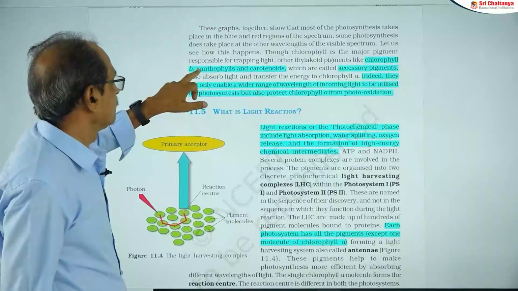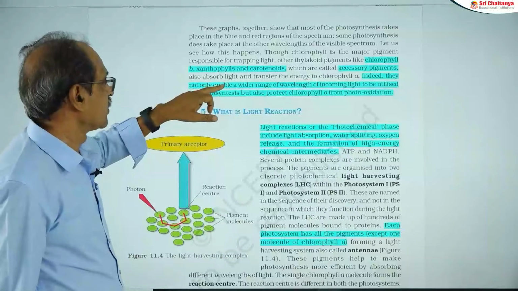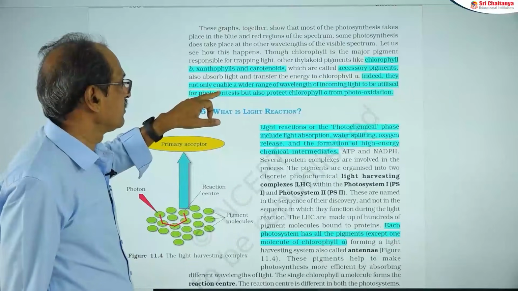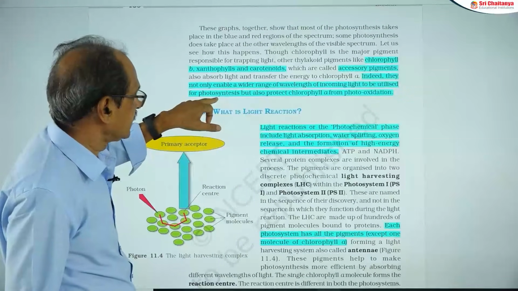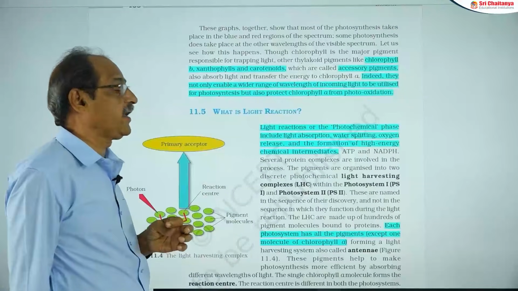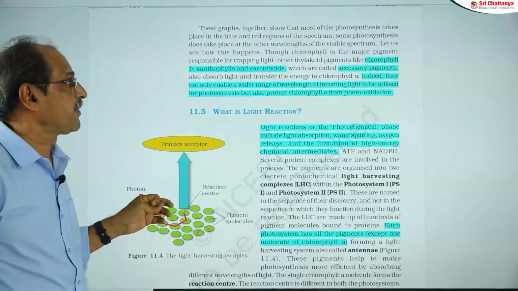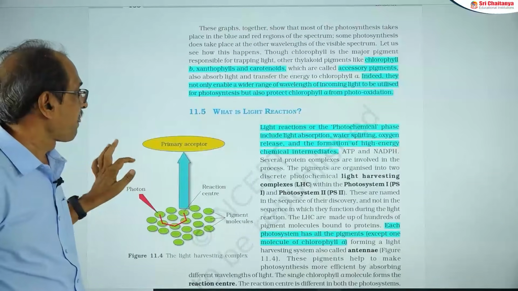Chlorophyll is the major pigment responsible for trapping light. Of course, the others are carotenoids also; they are called accessory pigments. Carotenoids not only enable a wider range of wavelengths of incoming light to be utilized for photosynthesis, but also protect chlorophyll a from photooxidation. That's why you can also consider them as accessory pigments or shield pigments.